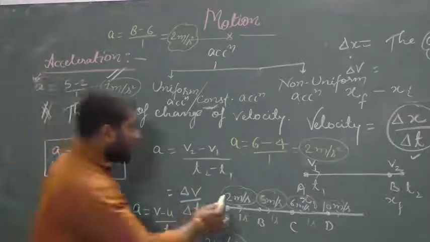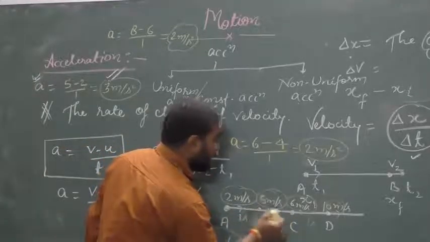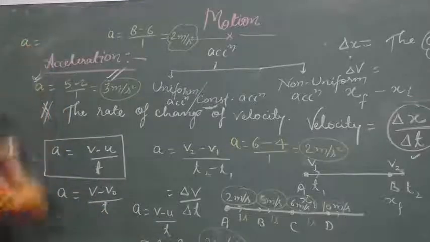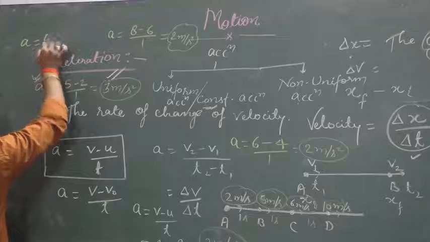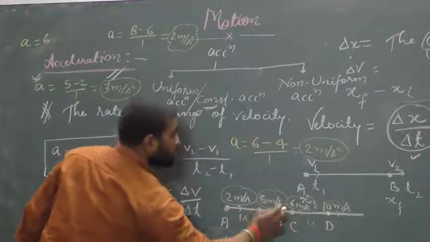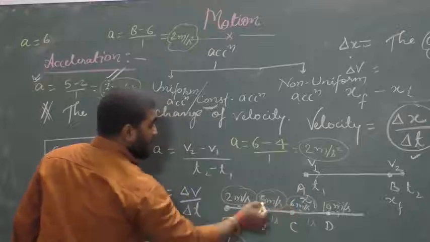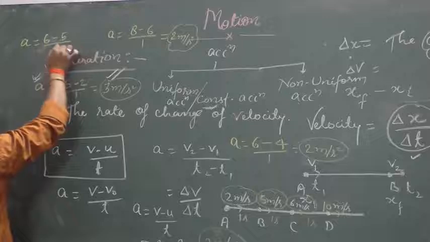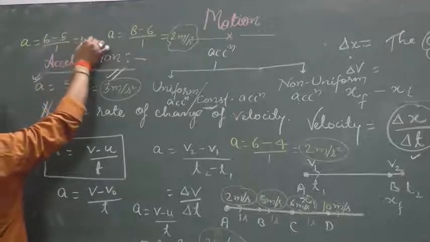In the next case, between B and C, the acceleration can be written here. 6 meter per second is the final velocity between these 2 points only. Okay. Final velocity is 6 meter per second and initial velocity is 5 meter per second. So 6 minus 5 upon 1 will be equal to 1 meter per second square.